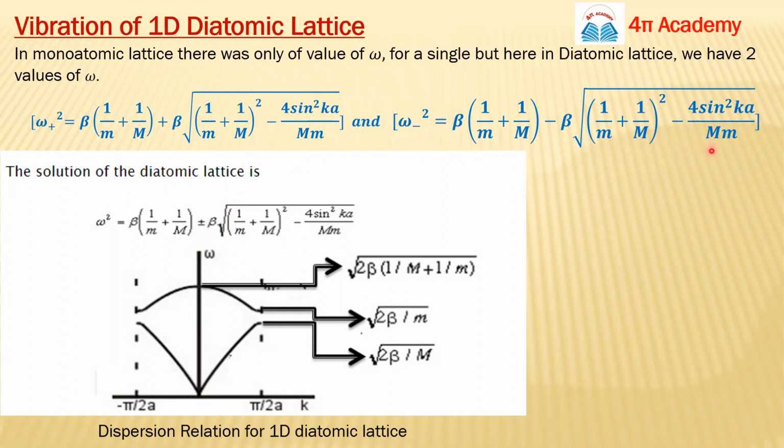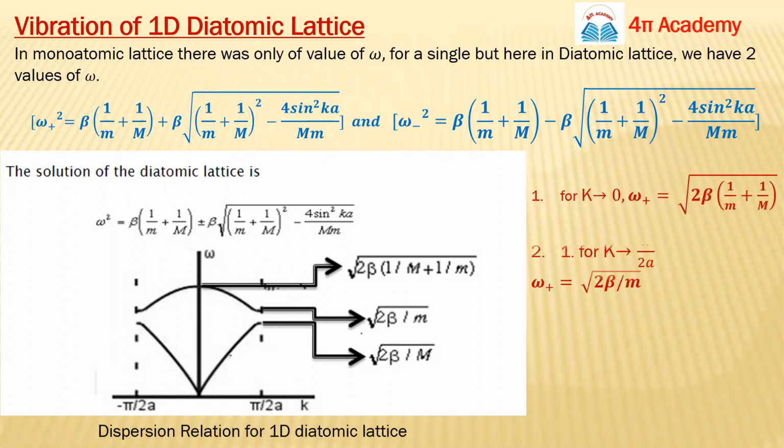These are the dispersion relations, and based on these relations, we can draw the diagram of the dispersion relation between omega and the wave vector k. We can also apply a few conditions here, as we did in the last case.